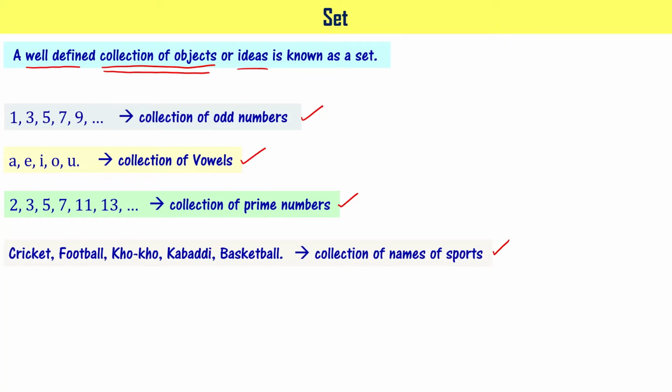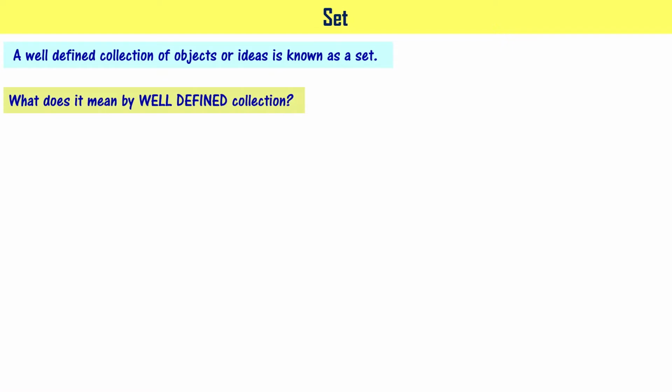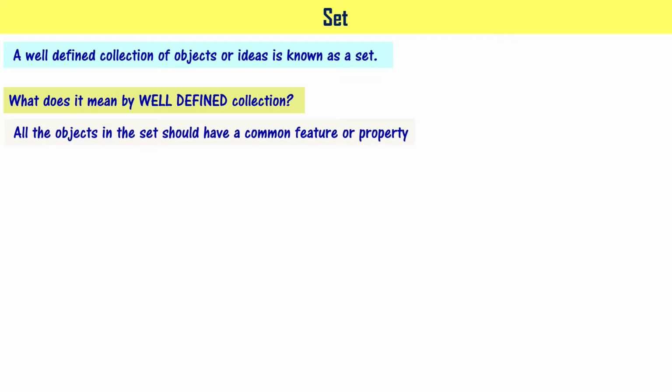Now let us understand what it means by well-defined collection. A well-defined collection is defined as follows: all the objects in the set should have a common feature or property.